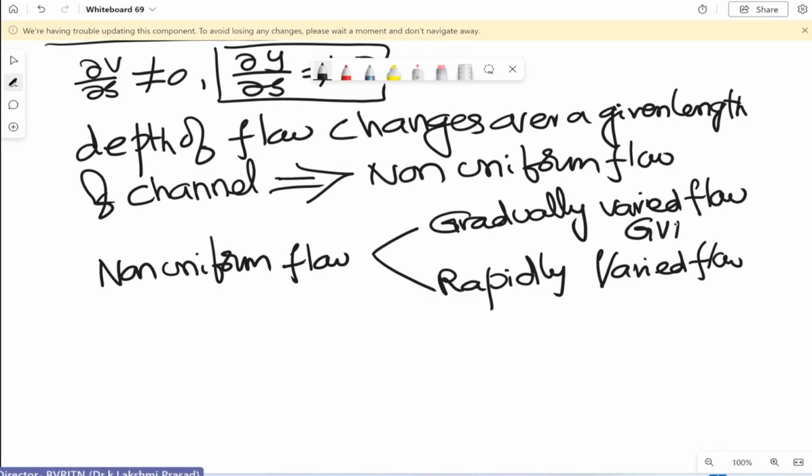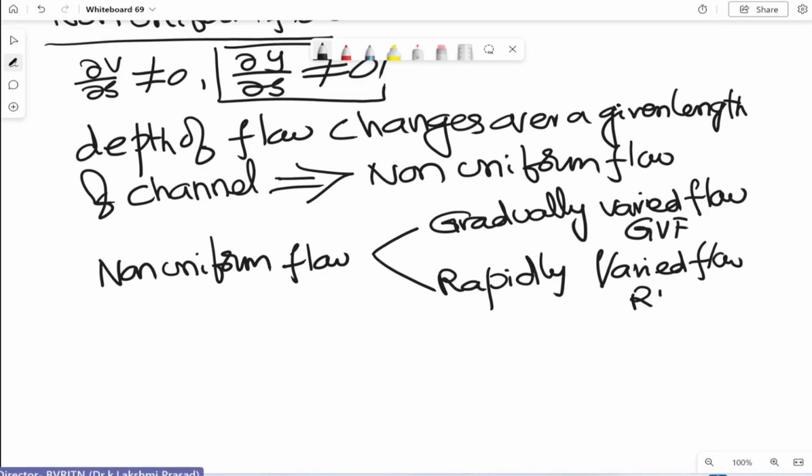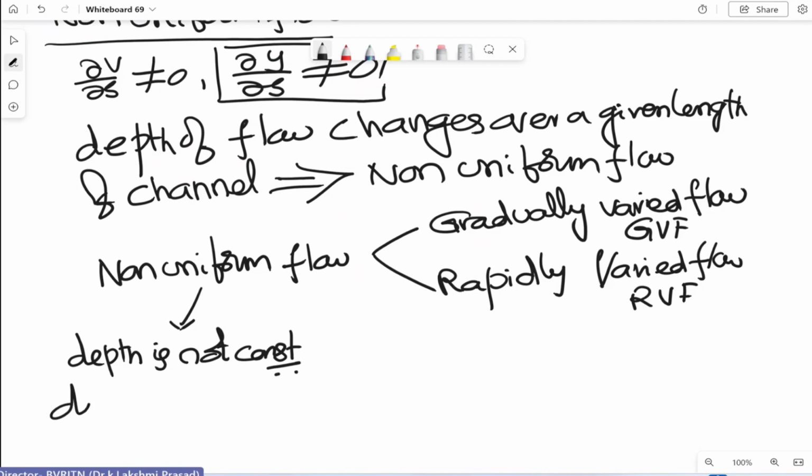This is GVF or RVF. First, what is non-uniform flow? Depth is not constant. Depth of flow varies.